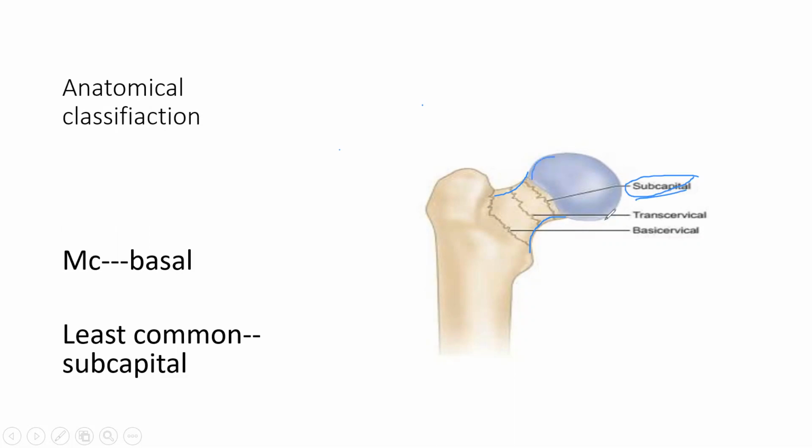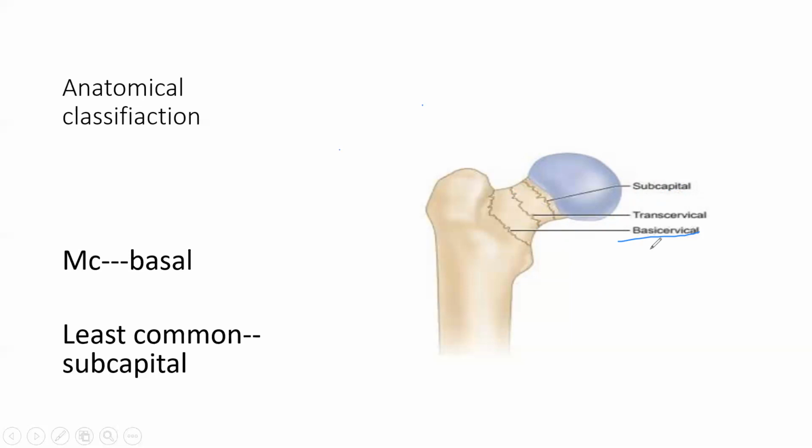So toward the head, any fracture adjacent to the head is known as a subcapital fracture. Just remember, subcapital means adjacent to the head. Then base cervical. What do you mean by base cervical? Cervical means neck, so the base of the neck is base cervical, base of the cervical.